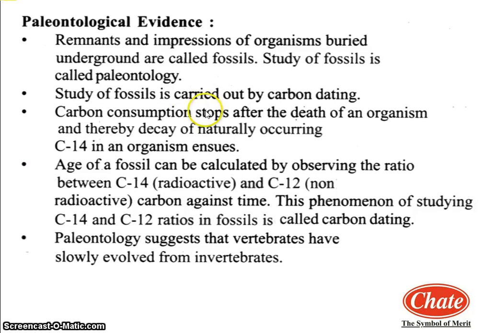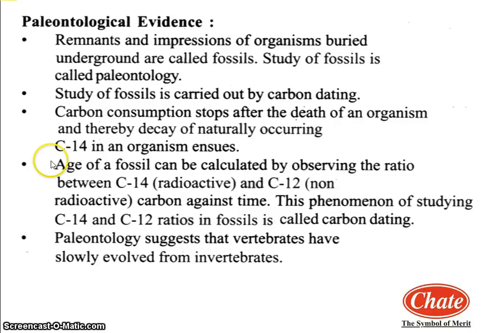Carbon consumption of animals and plants stops after death, and since then only the decaying process of C14 occurs continuously. In dead bodies of plants and animals, instead of remaining constant, the ratio between C14 and C12 changes continuously as C12 is non-radioactive.